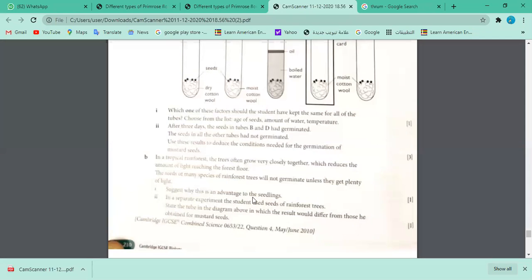The advantage is that they are not growing in less light, because even if the seed germinates, the new shoots that come will die very soon, because ultimately it will need sunlight for photosynthesis. Photosynthesis cannot take place. So this is one of the advantages, that they should not grow until there is plenty of light, because if they grow, they are going to die.